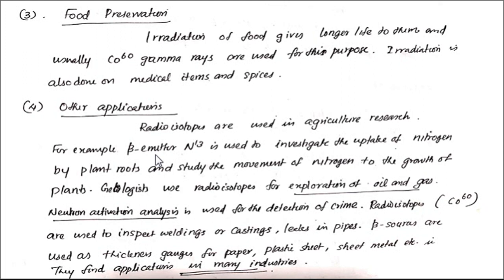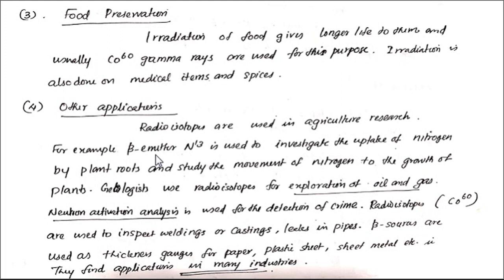Geologists also use radioactive isotopes for the exploration of oil and natural gases under the sea, and also neutron activation analysis is used for the detection of crimes. Radioactive isotope cobalt-60 is used to inspect weldings, castings, and leaks in pipes using a non-destructive technique.